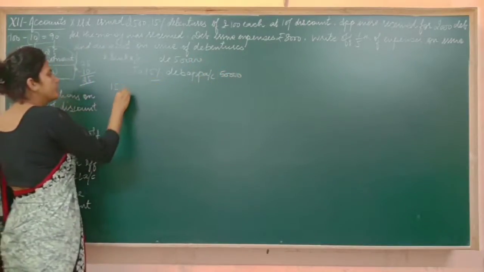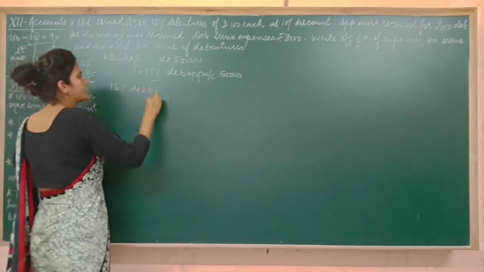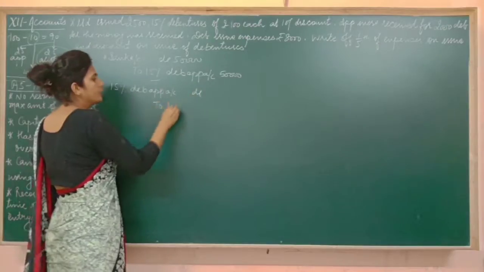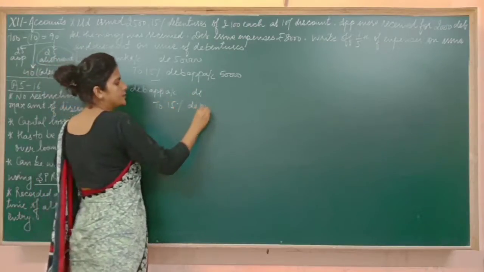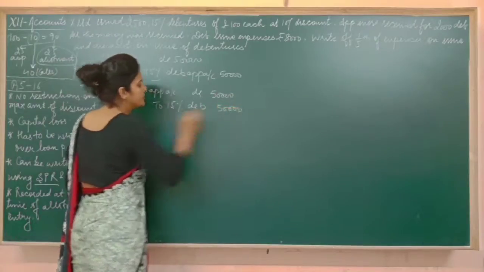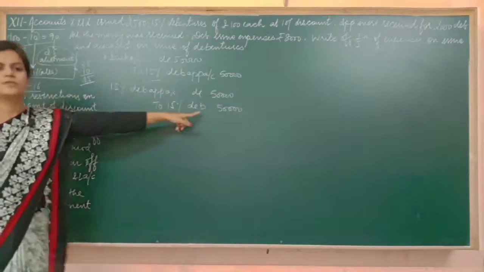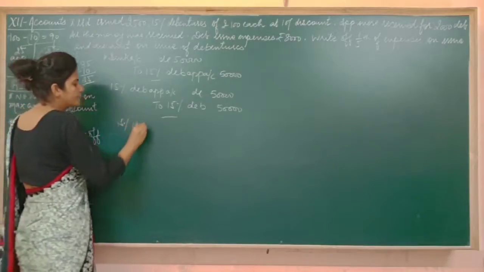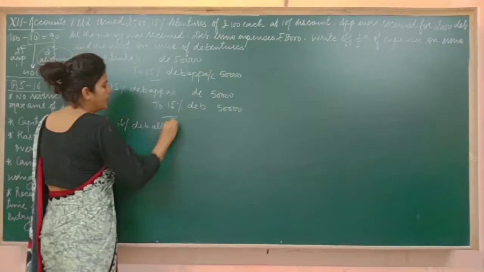Next is 15% debentures application account debited to 15% debentures. The whole amount we are going to transfer to the debentures account. The word capital will not be suffixed, that you know. Next is 15% debenture allotment